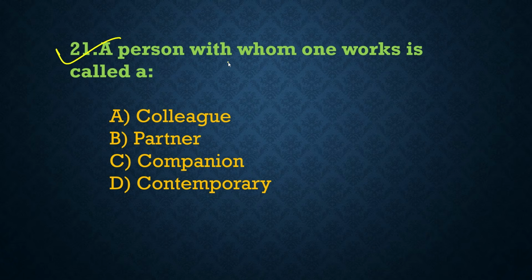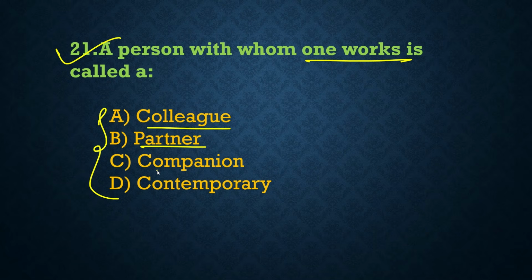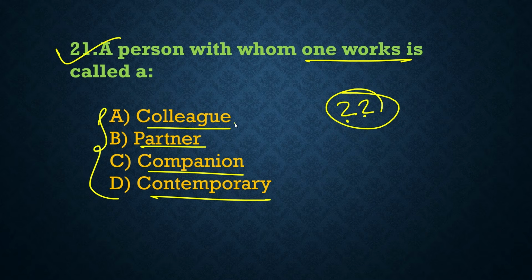Look at the question. A person with whom one works is called. So look at the options. Is it a colleague? Is it partner? Is it companion? Or is it contemporary? So what is the correct answer? You have to tell me in the comment section.